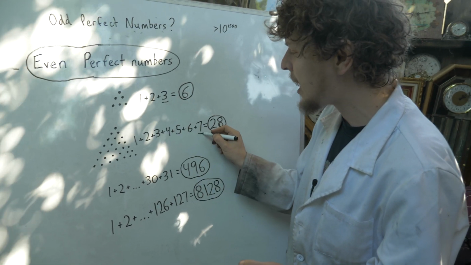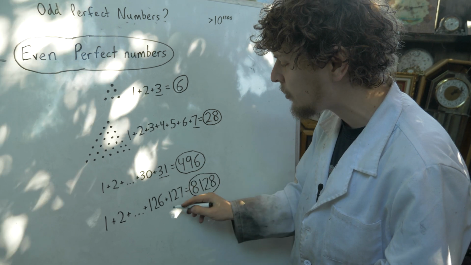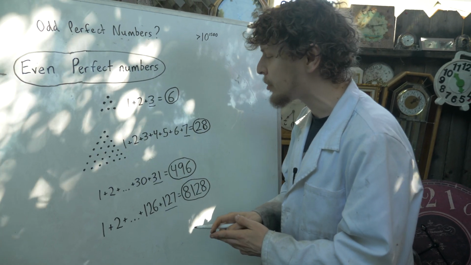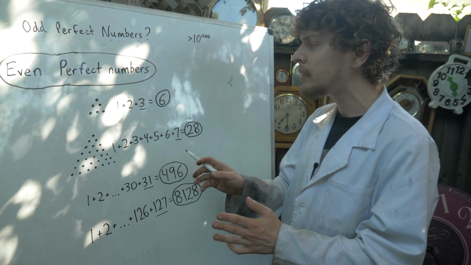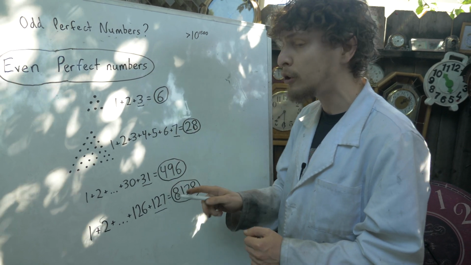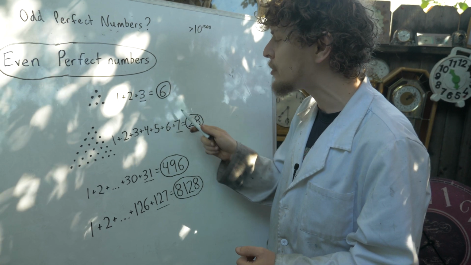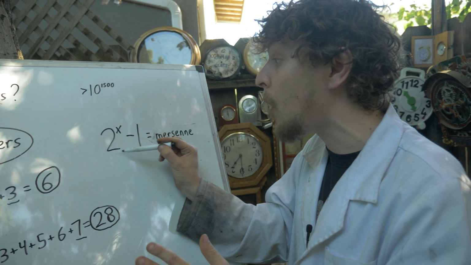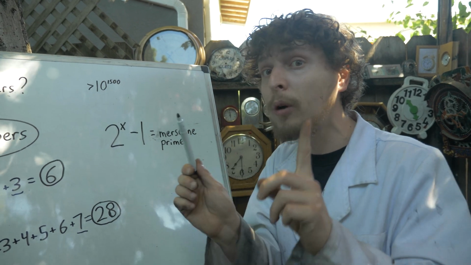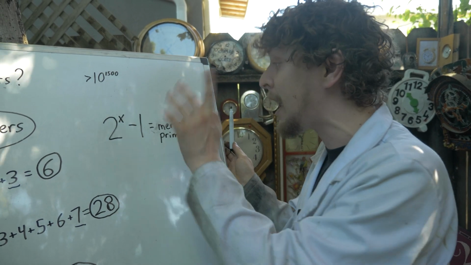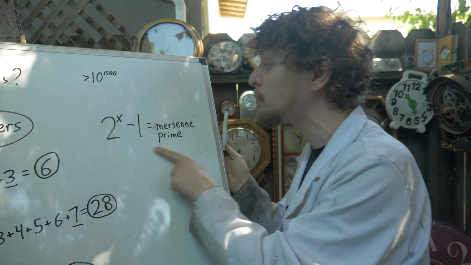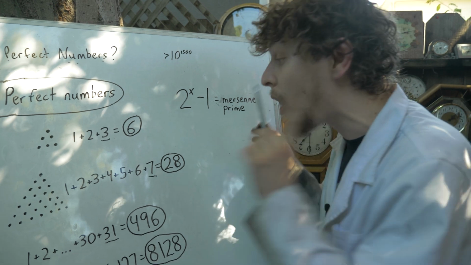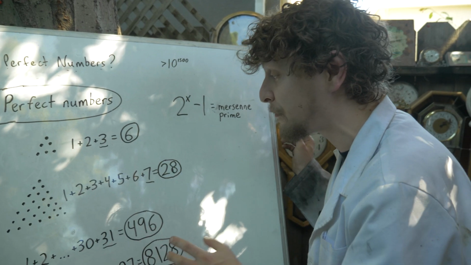Now, not only are these triangular, but let's see which triangular numbers they were. 3, 7, 31, 127. If you paid enough attention to these numbers, you'd notice that, for one, they're primes, and for two, they're 1 under a power of 2. And these primes that land 1 under a power of 2 are so important they have a good nickname named after a mathematician named Mersenne. They're called Mersenne primes.